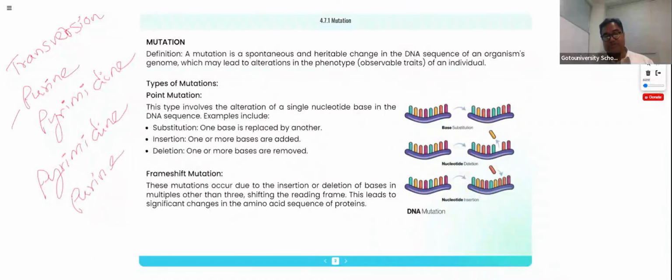Transversion point mutation. So transition and transversion point mutation are exclusively for a specific nucleotide.